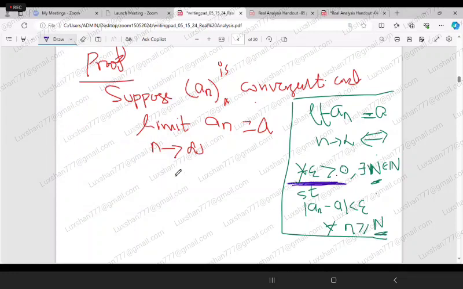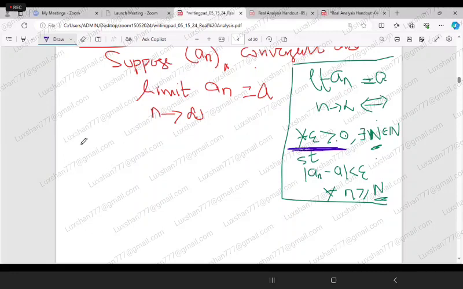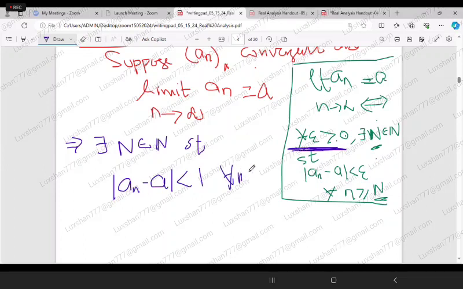So in this case, I can say that there exists N belonging to the set of natural numbers such that mod of a_n minus a is less than 1 for all n greater than or equal to capital N. How can I say this?